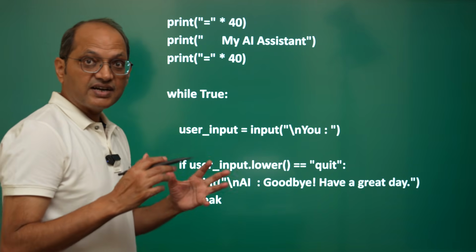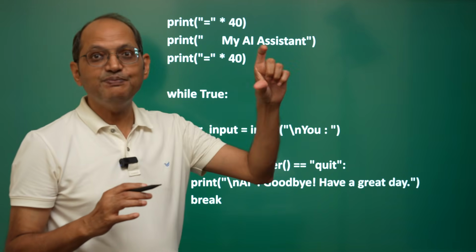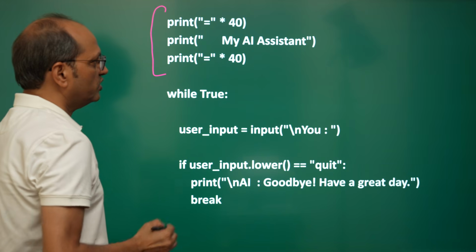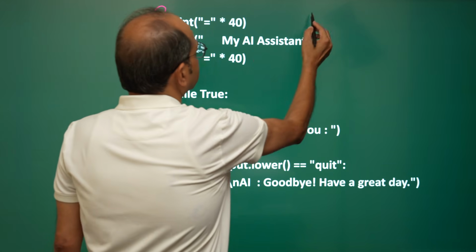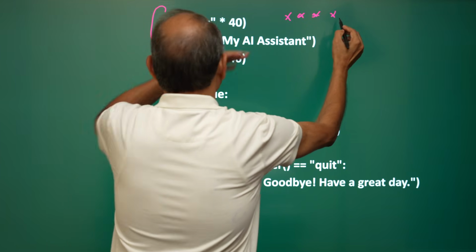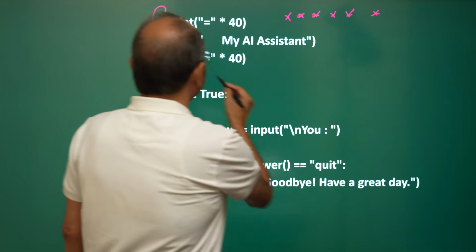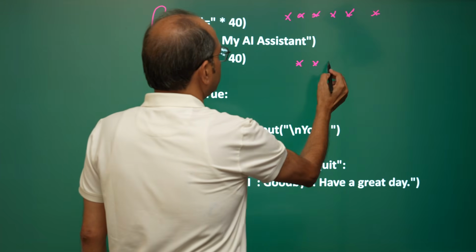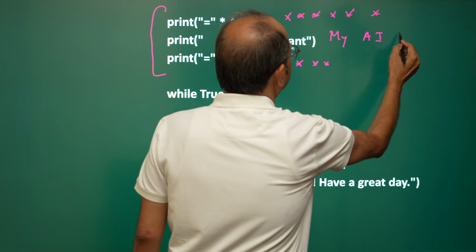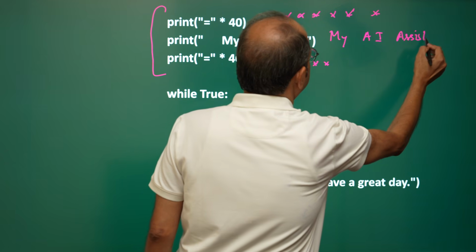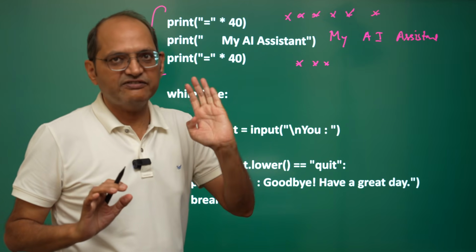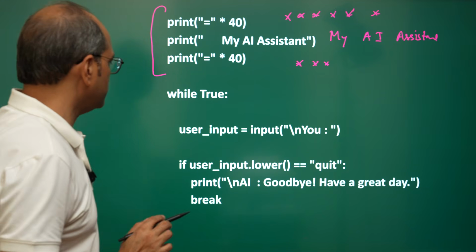Now, for our AI assistant to look a little bit beautiful, we have added these 3 lines. What this will do is, it will print star 40 times, one line like this. This will print star 40 times, and this will write my AI assistant in between these 2 lines of stars. So at least the look will become beautiful. That modification we have done in this file. That is the first thing.